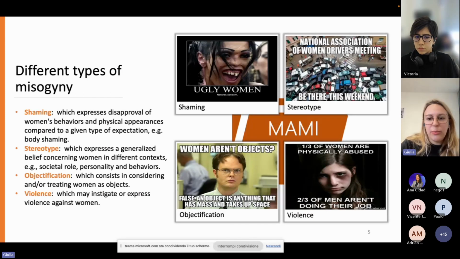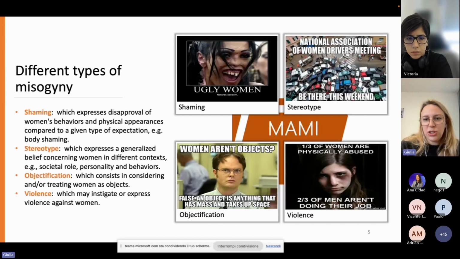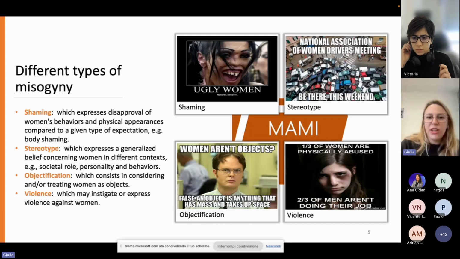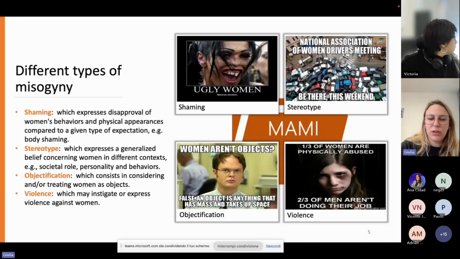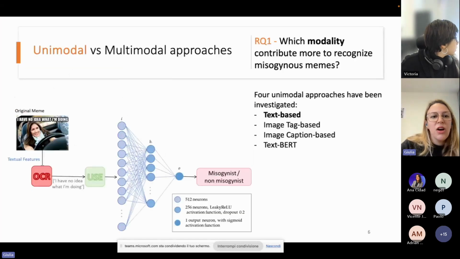In particular, in memes, we can convey a message of hate toward women that has different types, for instance, shaming, stereotype, objectification, and violence. And despite all of them being conveyed within the meme, they share different characteristics and specifications. Therefore, the task of hate detection toward women is not that simple.